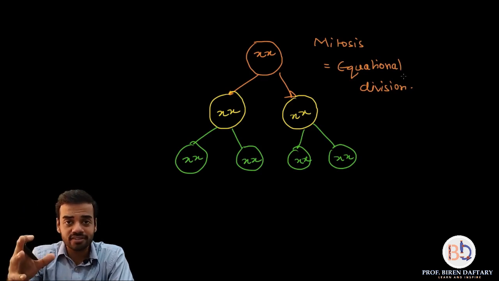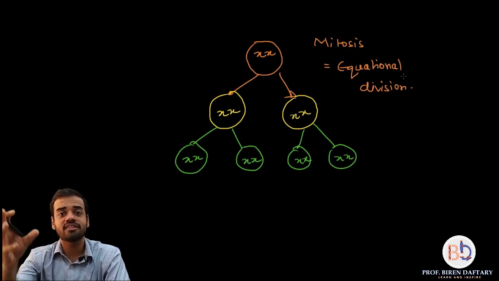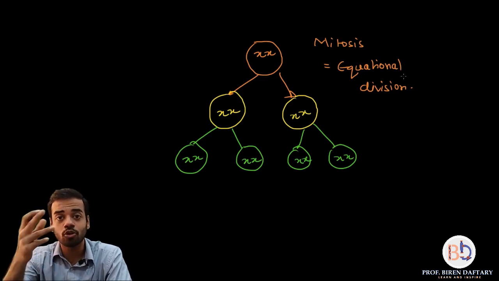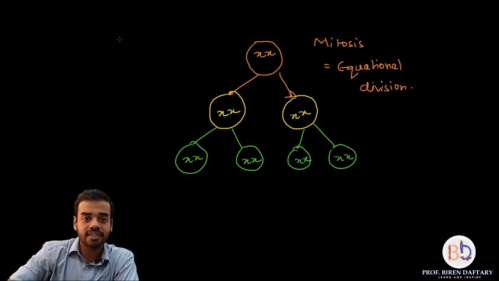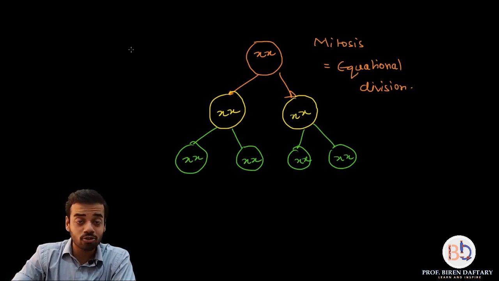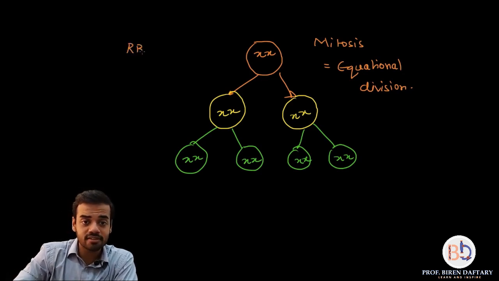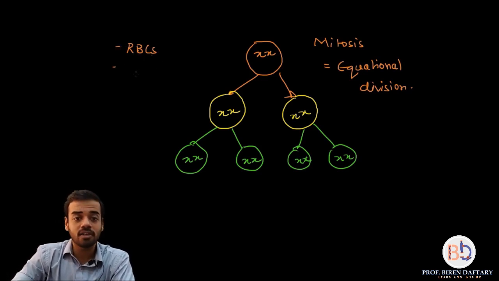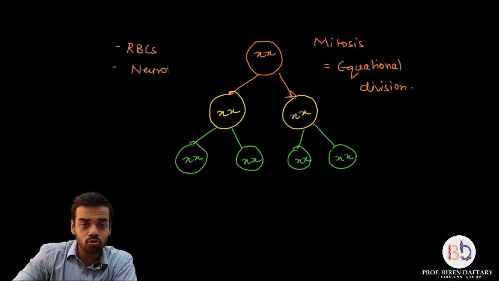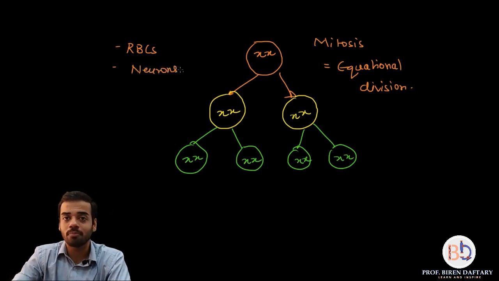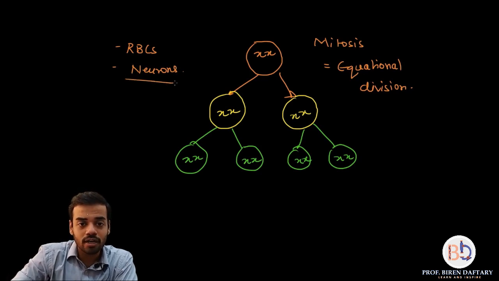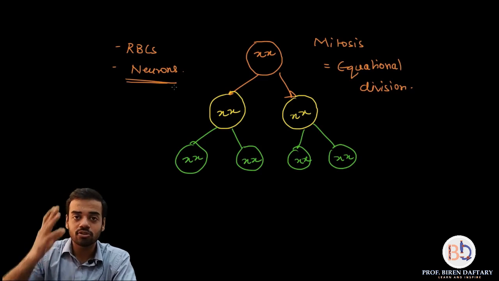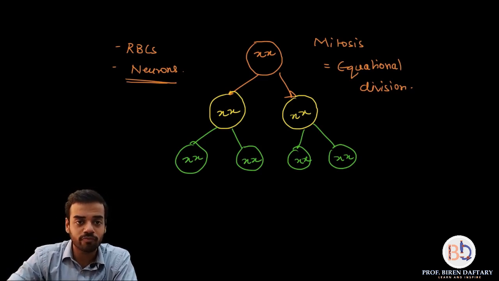Now most of the cells, or 99% of the cells in our body undergo mitosis, except a few of them which do not undergo mitosis. Examples of cells which do not undergo mitosis are red blood cells, because red blood cells do not have a nucleus. And the second example is neurons. Now neurons do have a nucleus, however they do not undergo mitosis. So these two are examples of cells which do not undergo mitosis. Is this clear? So now let us start with the steps of mitosis.